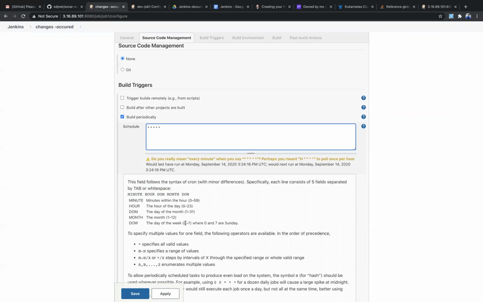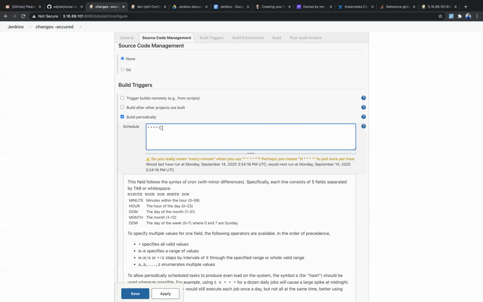Zero is Sunday, one is Monday, Tuesday, like that. So if I give one here, sorry, need to give space. So star means every time. I mean every day, every minute, every hour, every month, like that.